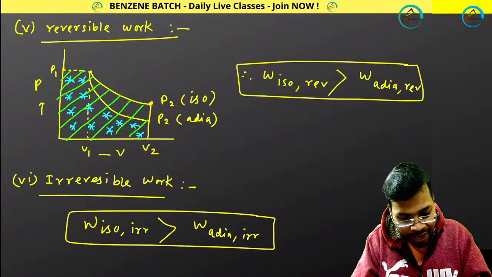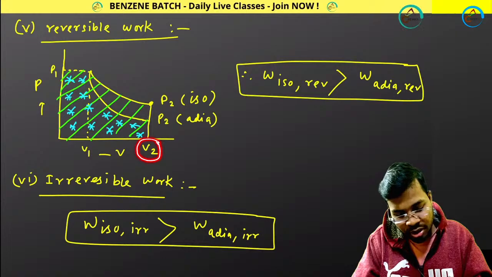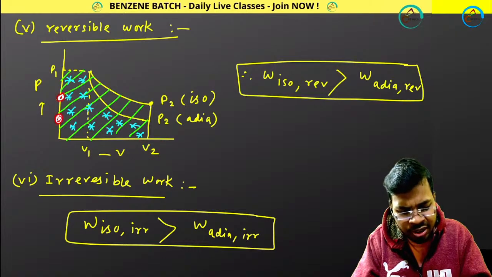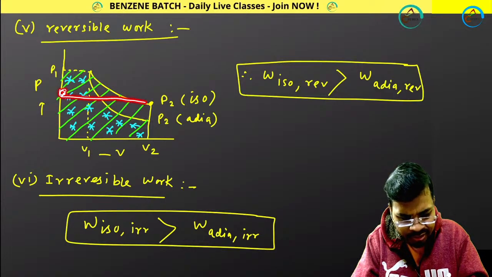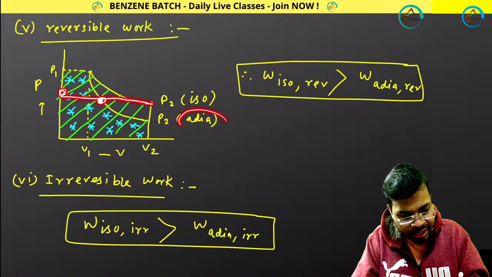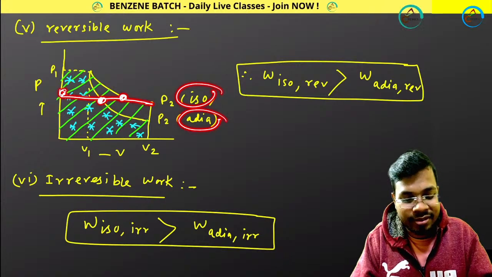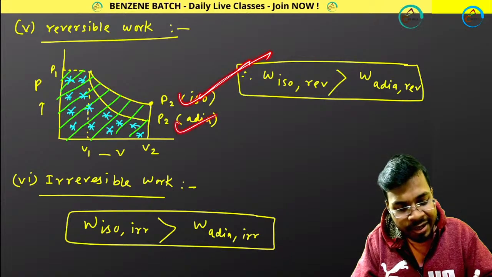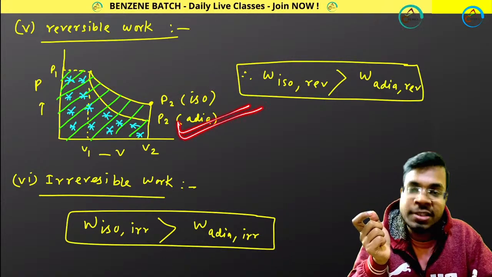Now, final volume: at any pressure, suppose I consider this pressure, this is the volume for adiabatic and this is the volume for isothermal. So volume is also more for isothermal. For isothermal, final volume is more and final pressure is more. For adiabatic, final volume is less and final pressure is less.